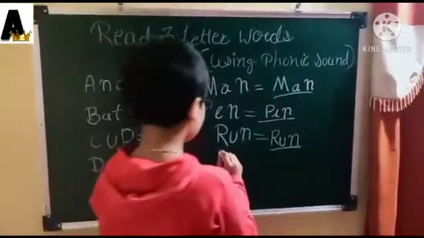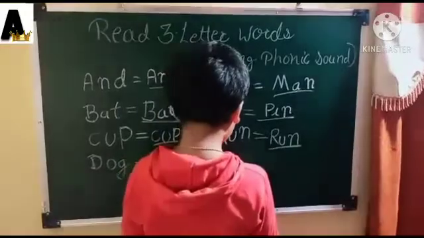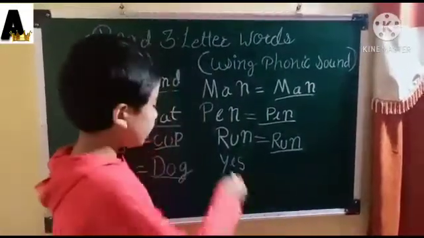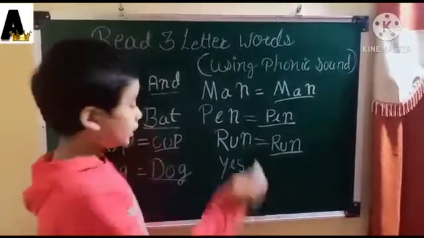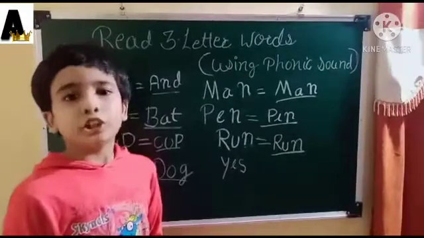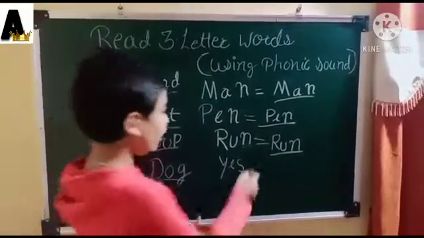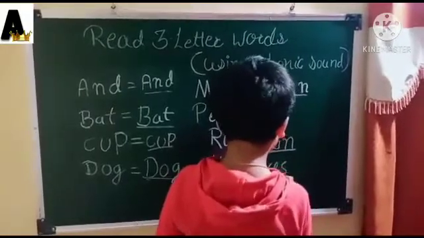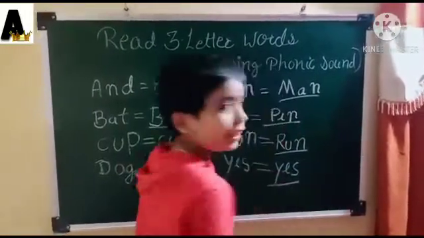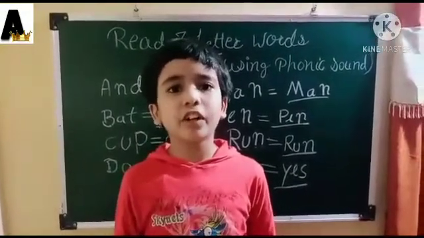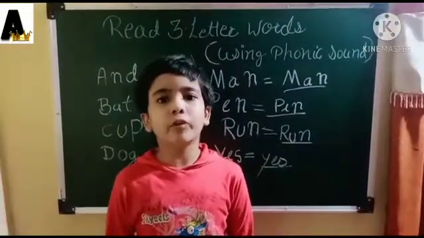Next is Y, E, S. Sound of Y is Y. Sound of E is E. Sound of S is S. Join the letters and read the word: Y, E, S. Yes. In this way, we can read many words easily using phonic sound.